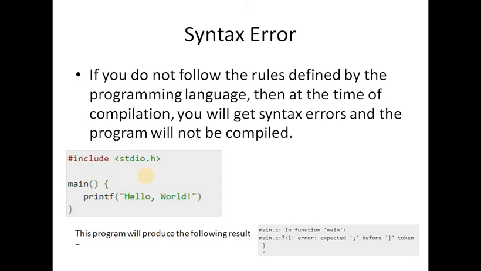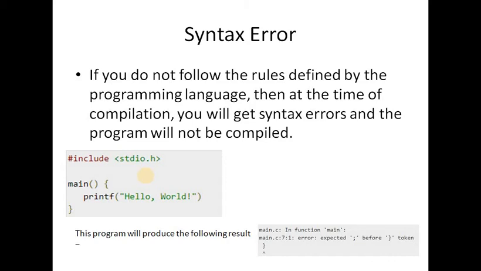Some basic syntax rules for a C program: C is a case-sensitive language, so all C instructions must be written in lowercase letters. The second rule is that all C statements must end with a semicolon. The third rule is about white space, which is used in C to describe blanks and tabs. And the fourth and last rule is that white space is required between keywords and identifiers. So these are the rules I discussed completely.